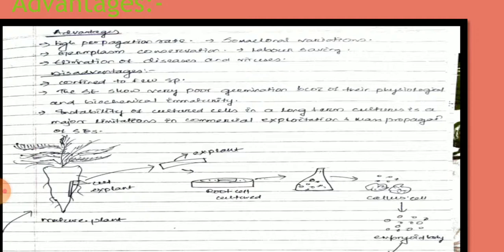Then somaclonal variation and germplasm conservation, something like that.